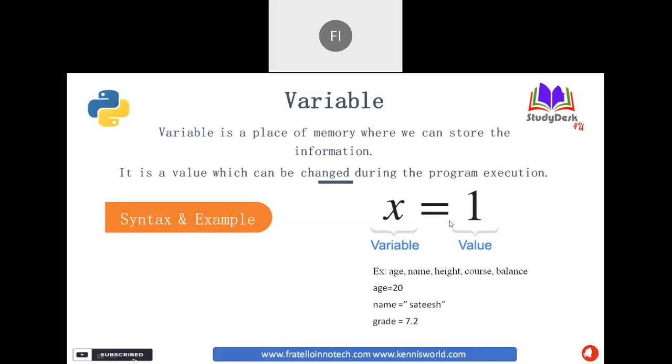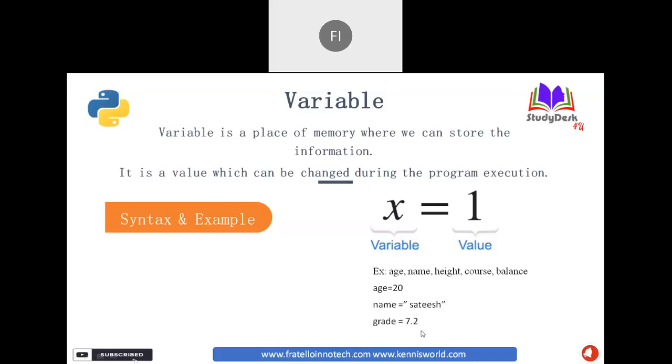Example, if I'm storing x equal to 1, then the system will understand, okay, x is an integer. If I'm giving the same x equals 7.2, the system will understand it is a decimal. So by the value we assigned, it will understand, but not by the name of the variable, because there is no need of defining externally the type of the value we are using in Python.